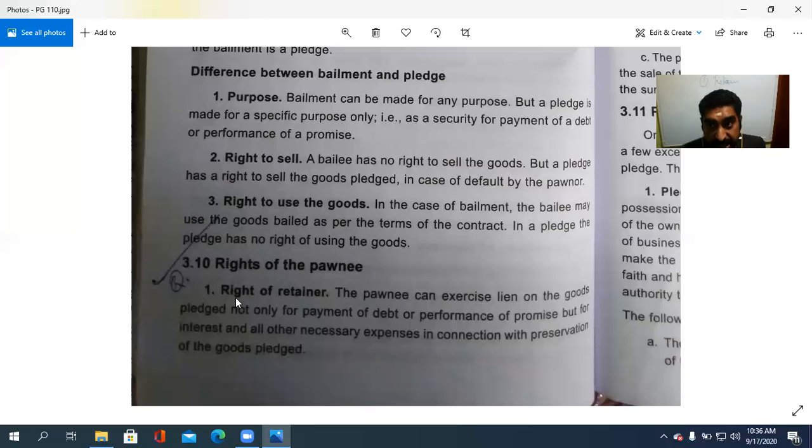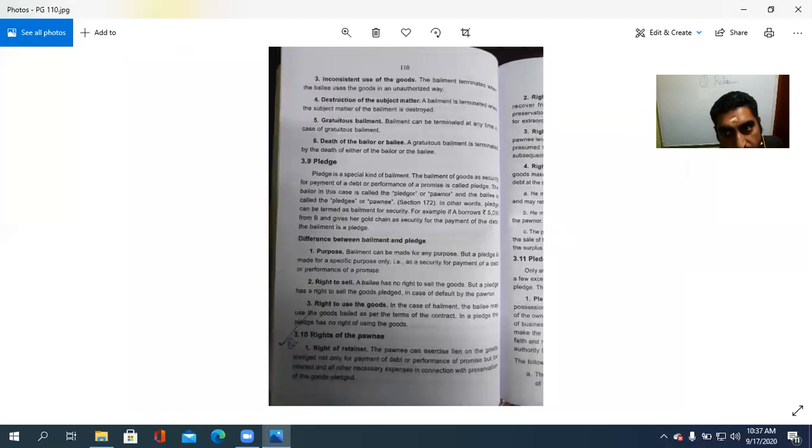സോ ക്ലിയർ? To retain the goods, in order to retain the goods means what? The pony can exercise the lien on the goods pledged not only for the payment of a debt or performance of a promise, adinu matramalla, but for the interest and all other necessary expenses in connection with the preservation of such goods pledged. Pledge ചെയ്ത ഗുഡ്സിന്റെ സുരക്ഷിതമായിട്ട് സൂക്ഷിക്കുന്നതിന് വേണ്ടിയിട്ടുള്ള വരുത്തുന്ന ചെലവുകൾ, അതിന്റെ പലിശ, ഇതെല്ലാം ആർക്ക് റീറ്റെയിൻ ചെയ്യാം? Need to get it from the pledger by the pledgee or the pony. So that is the first right of the retainer.